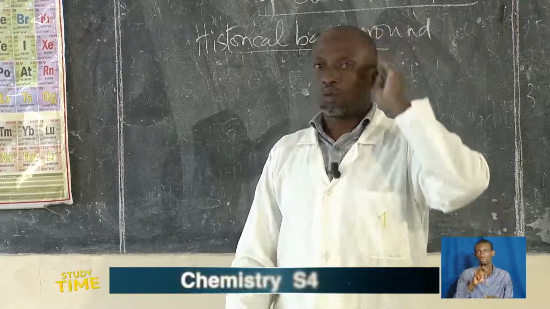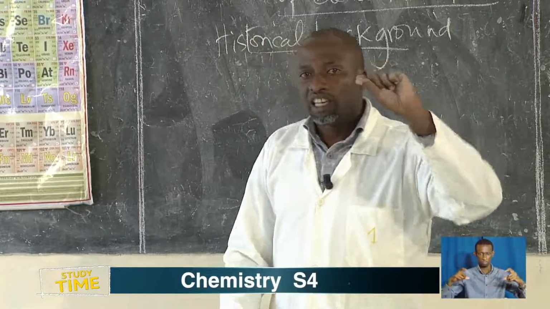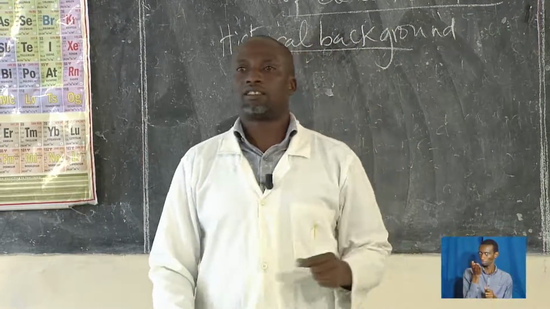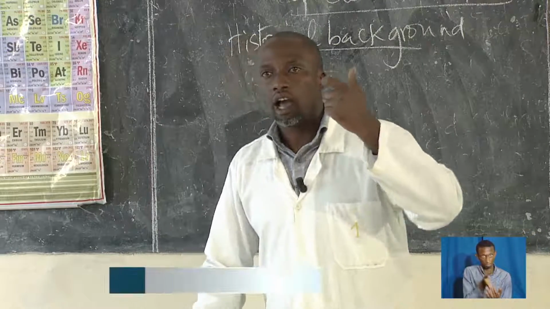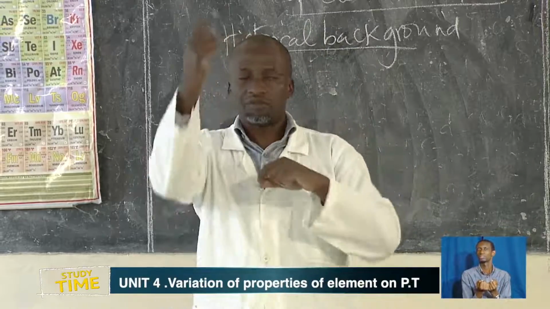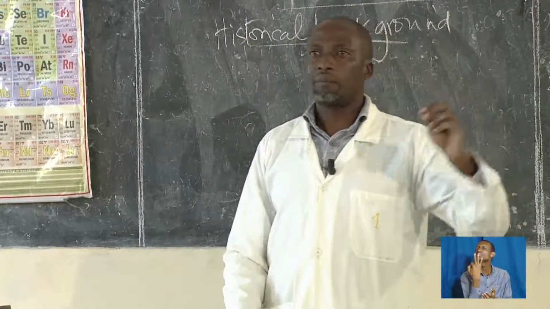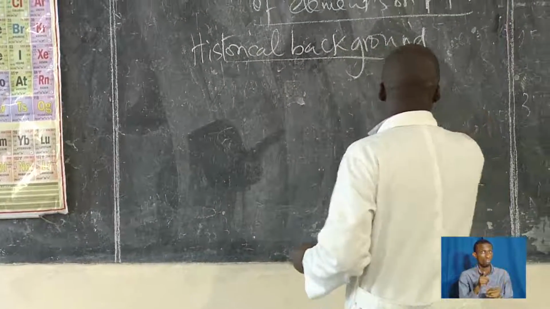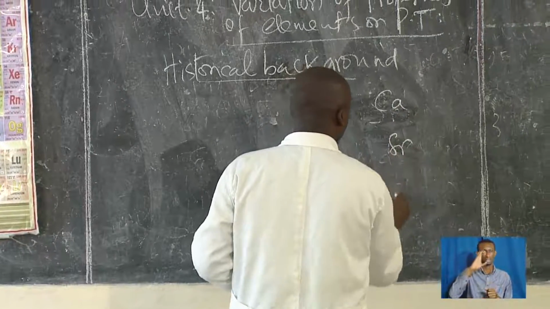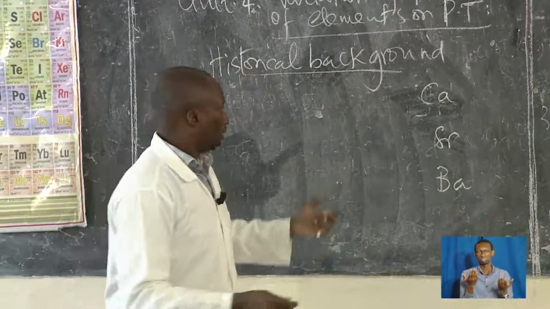He said that when the elements are grouped in threes, the middle element has the mass which is the average of the three. If you get elements like caesium, strontium, and barium, that was one of the triads that he had.